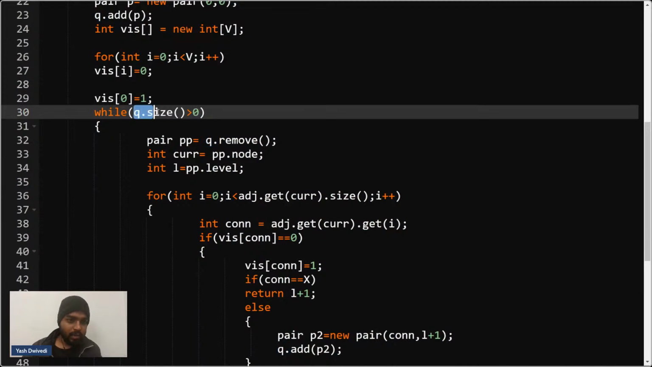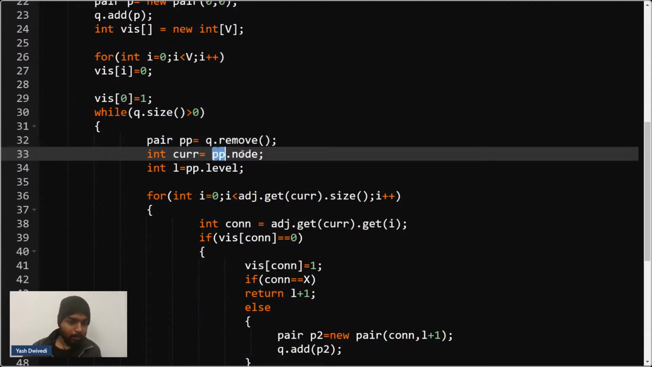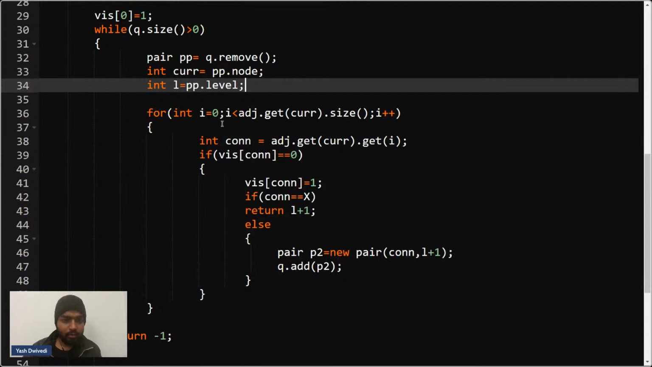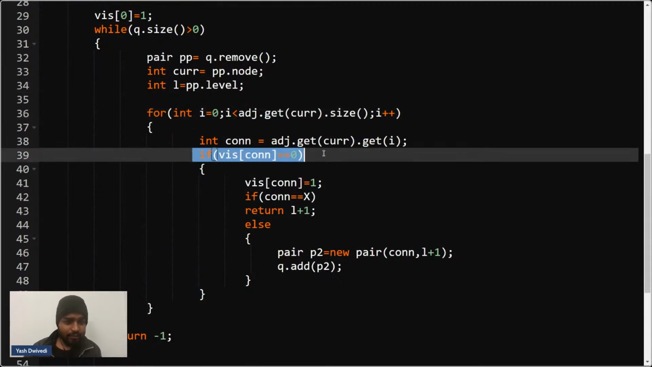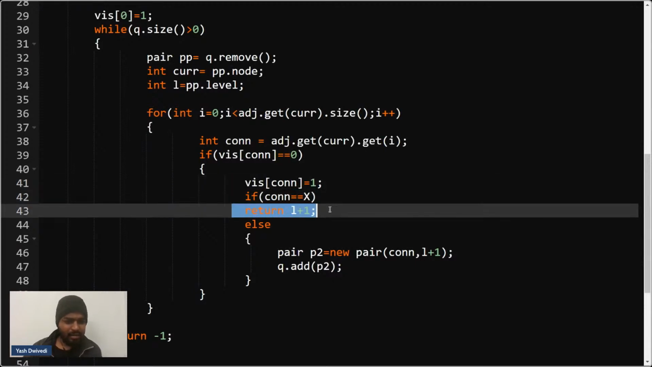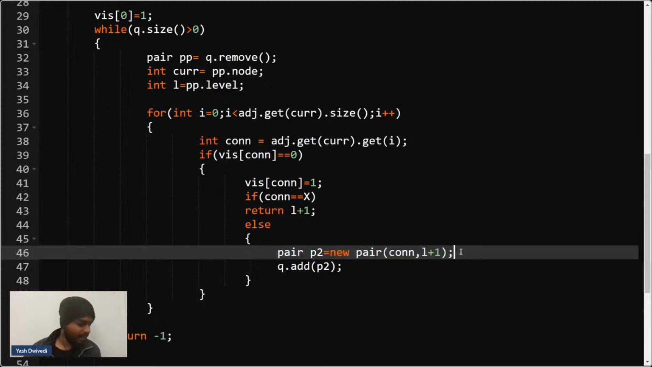Okay, now if the queue size is greater than 0, if the queue is not empty, then I'll have this pair. Okay, so I'll remove it from the queue, I'll pop it out, and I'll have it. Now the current node is what? For this pair P, its node, that is what I'll store. The level will be what? P dot level, right? Pair dot level. So then I'll iterate through the adjacency list, and I'll say that if my connection is not visited, then I'll mark it as visited. Okay, if my connection is X, then I'll return level plus 1. Otherwise, I'll put it inside the queue by making it as a pair.